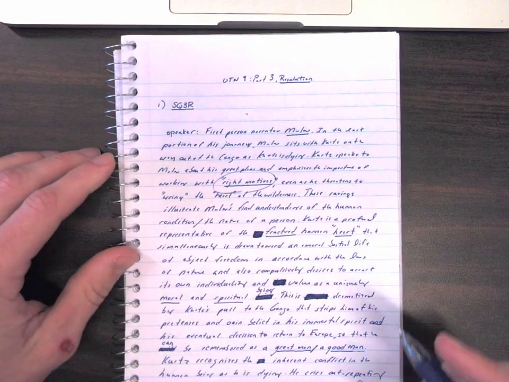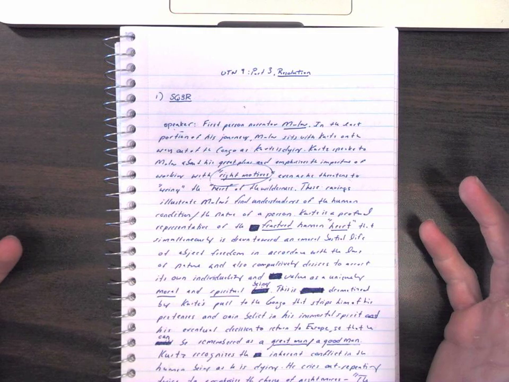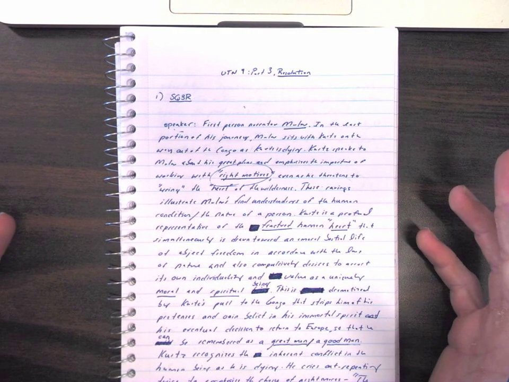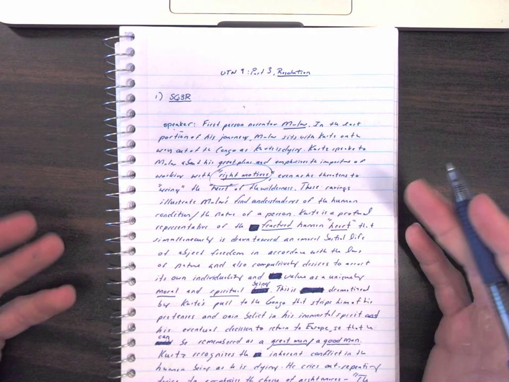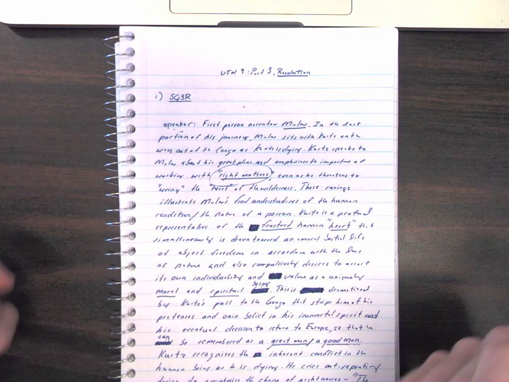As usual, we're going to start by discussing the speaker. Now we know who the speaker is for this text. It's the first-person narrator, which is to say a narrator who is telling a story that happened to them. They're telling it from their own first-person perspective.